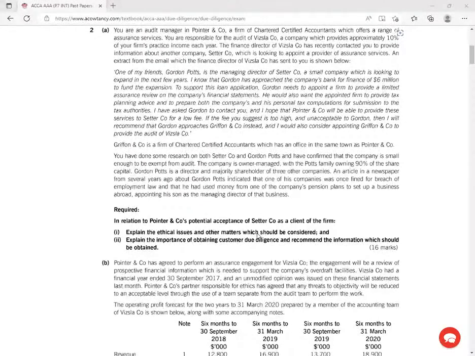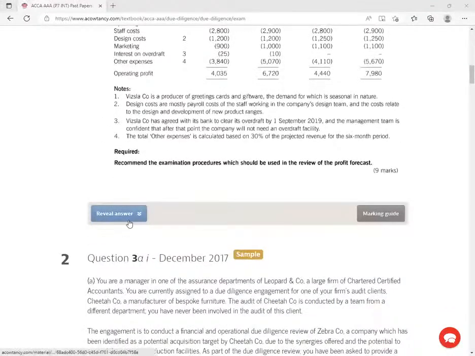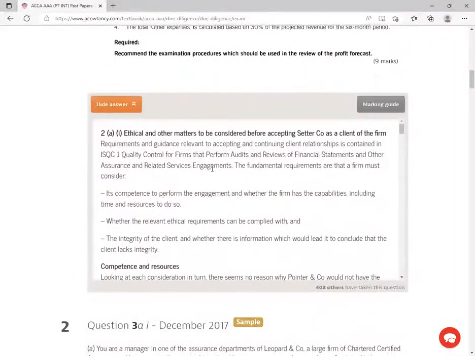So we've explained several as we were reading the question, so mine will basically go to the answer here. Ethical and other matters to be considered before accepting such a company as a client of the firm. Requirements and guidance relevant to accepting and continuing client relationships is contained in the International Standard on Quality Control. There is a quality committee. Nowadays, like last semester, they asked students about things they could not see. There is this quality committee that gives recommendations about the quality standards, the quality processes.